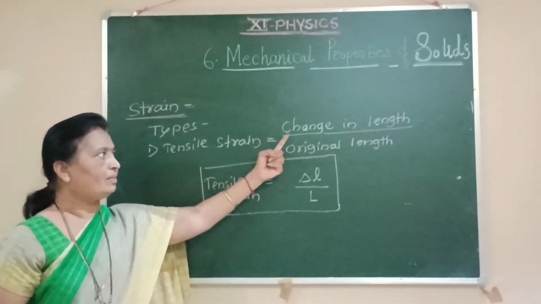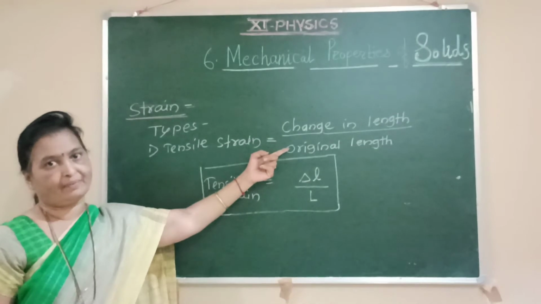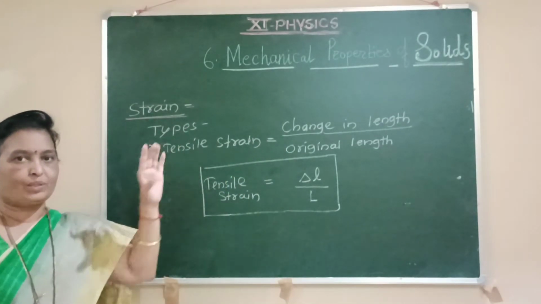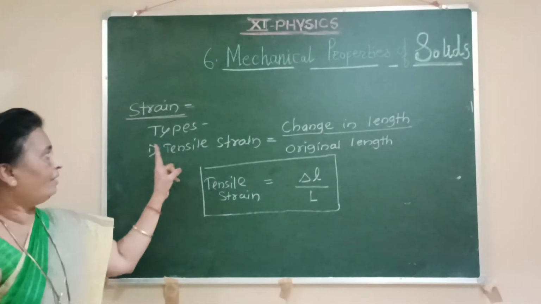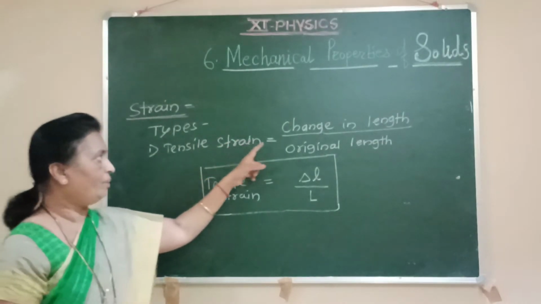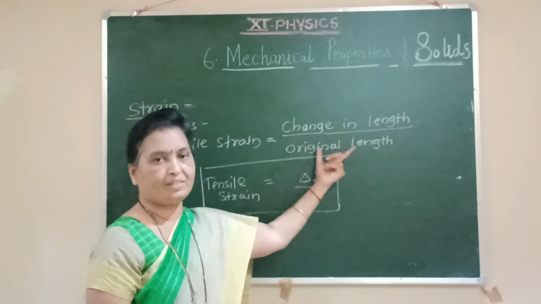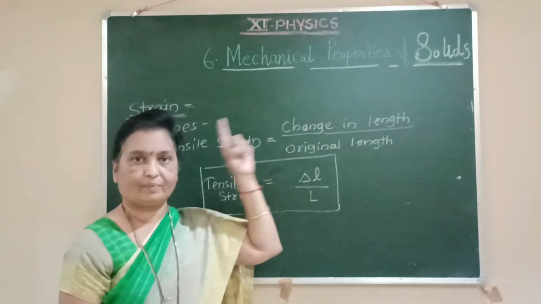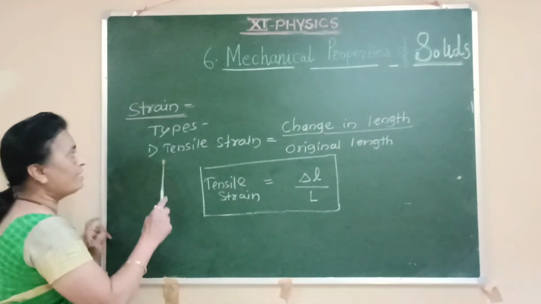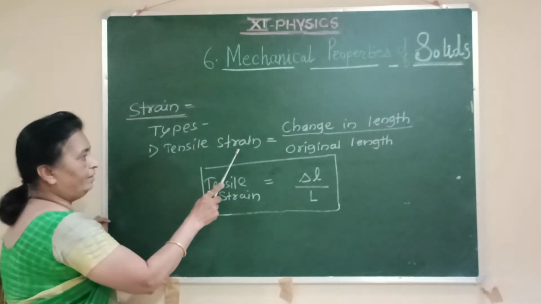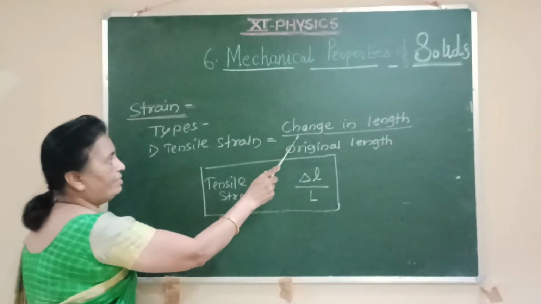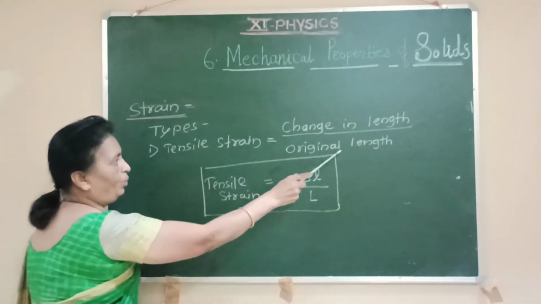Change in dimensions upon original dimensions. If the strain is related to change in length only, then the definition for tensile strain becomes the ratio of change in length to the original length of that body or of that object. So tensile strain or longitudinal strain, we can consider, is equal to the change in length upon original length.